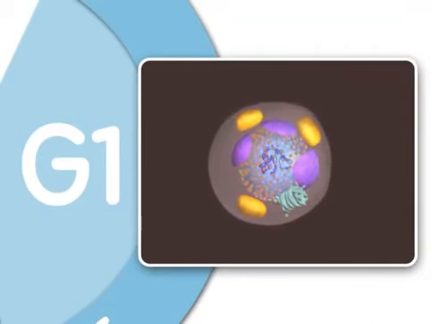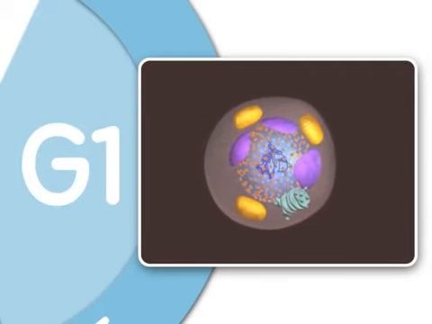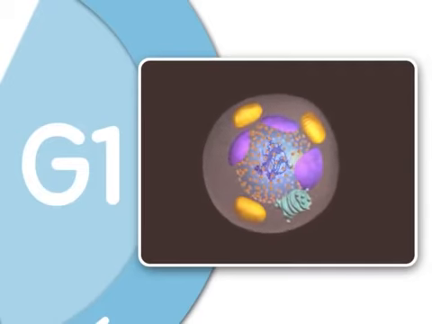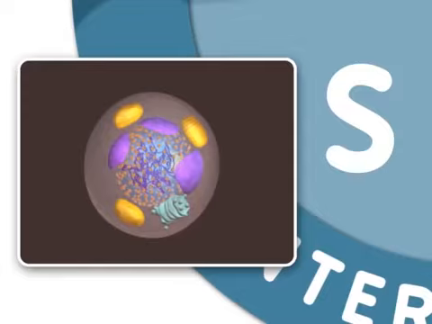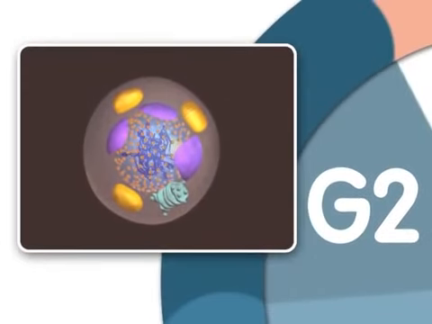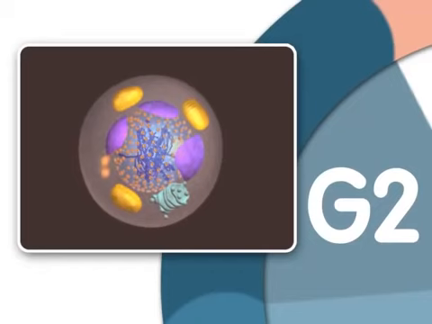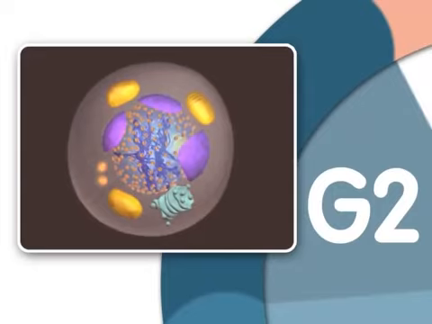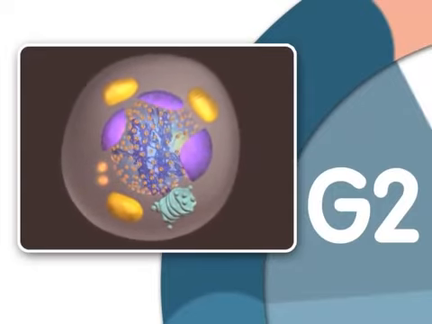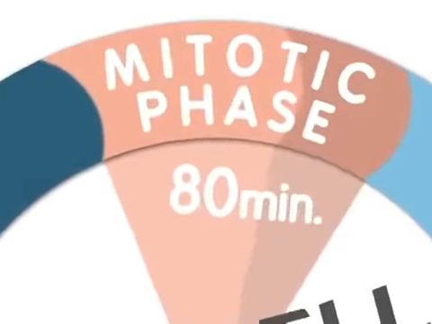In G1, the cell grows to nearly its full size and performs many of its specific biochemical functions that aid the organism. Next is the S, or synthesis phase. This is an important stage because it is during the S phase that DNA in the nucleus is replicated. The cell next enters another growth stage called G2, or gap 2. It is during G2 that the cell finishes growing. Once the cell has duplicated DNA in the nucleus and two centrosomes have appeared in the cytoplasm, mitosis can begin. For a typical eukaryotic cell, this will last about 80 minutes.